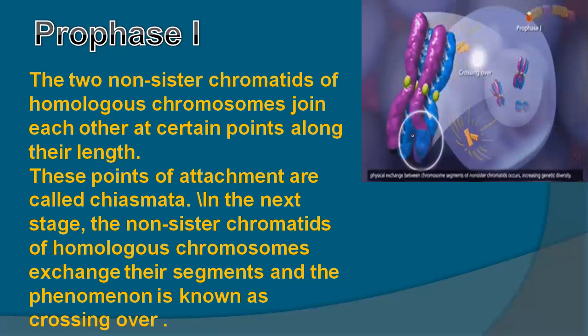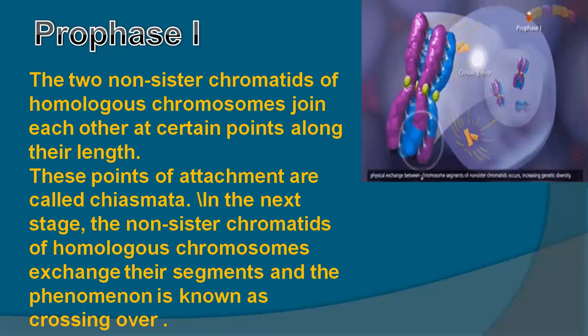When they cross over one another, like they form a cross, the blue part becomes part of the purple, and the purple part becomes part of the blue chromatid. When they exchange a part of the chromosome, that process is called crossing over. Crossing over is very important for genetic variations, which we discussed in the previous slides. The genes come from one non-sister chromatid to the other.